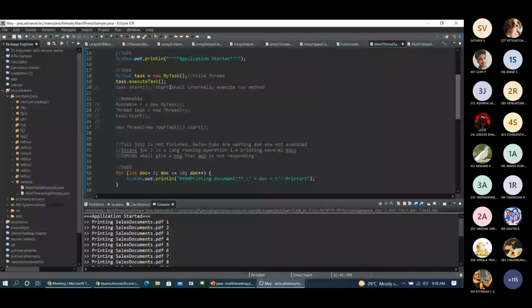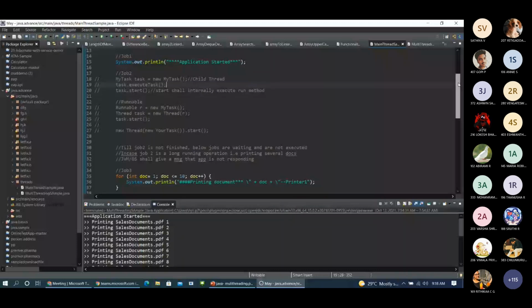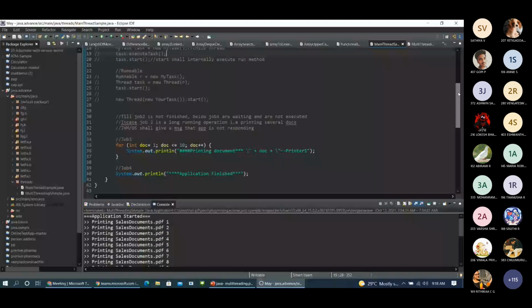So here inside our main thread, we have three statements. Two are generally the printing statements, and one more loop we are having that we can consider as some kind of job happening, like printing documents. So when we execute this,